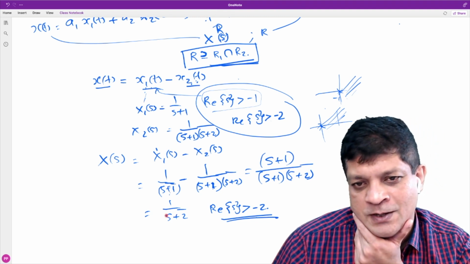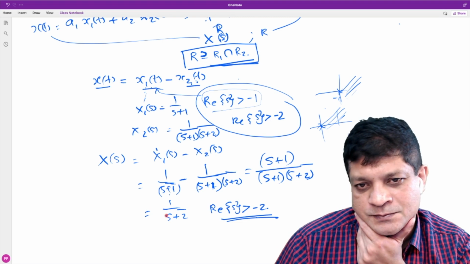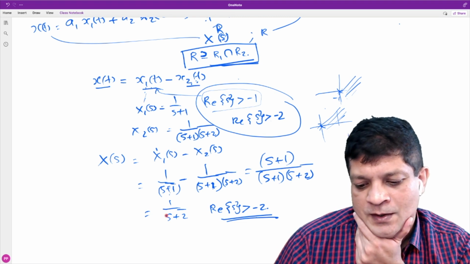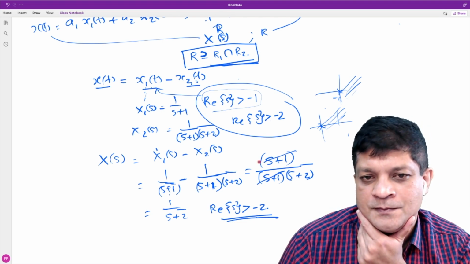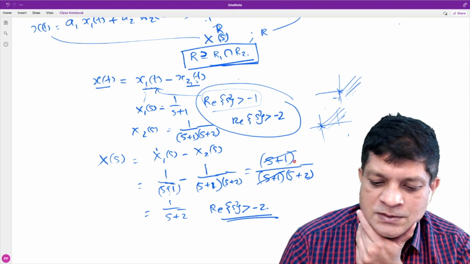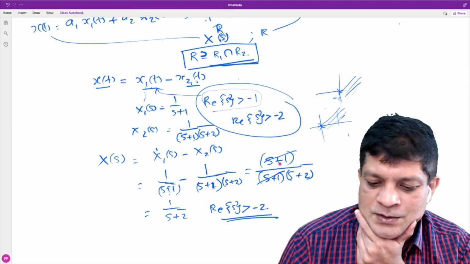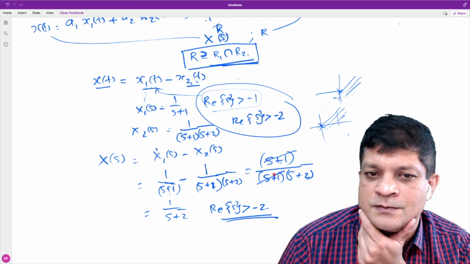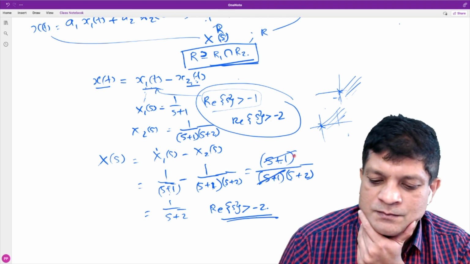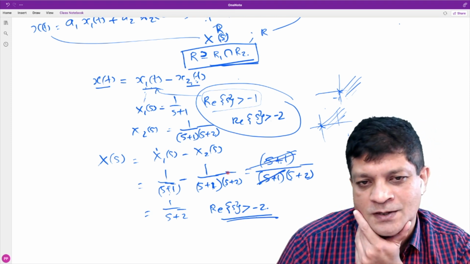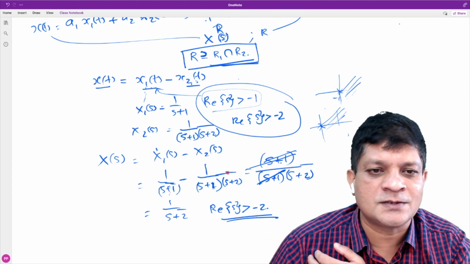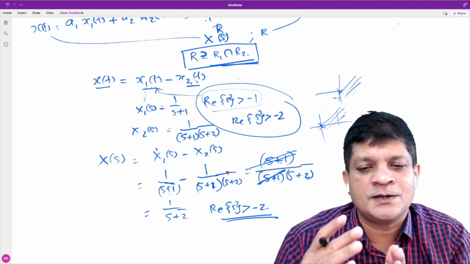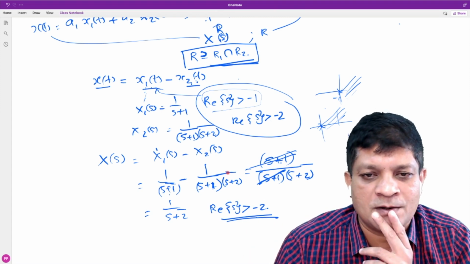So what is happening here? Can we say that one pole is getting cancelled? And what is this? This is a 0, isn't it? So there is a 0 and a pole at the same location. That pole gets cancelled. And if there is a pole getting cancelled, then there is a possibility that the ROC may expand.